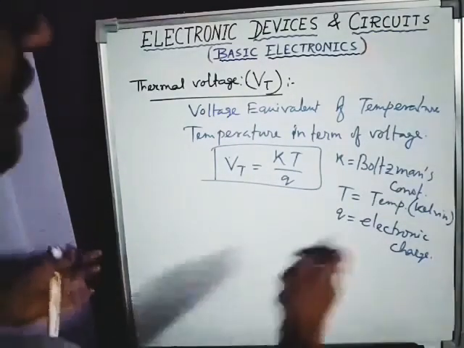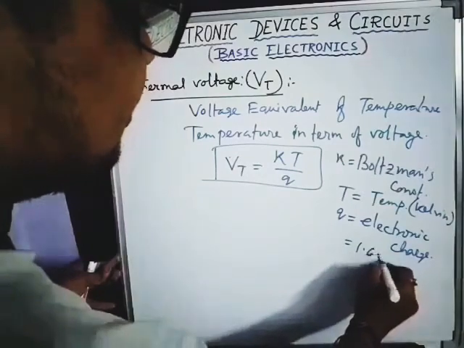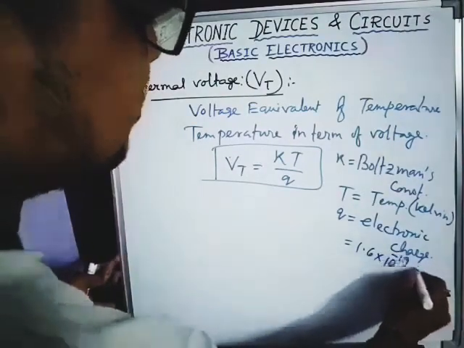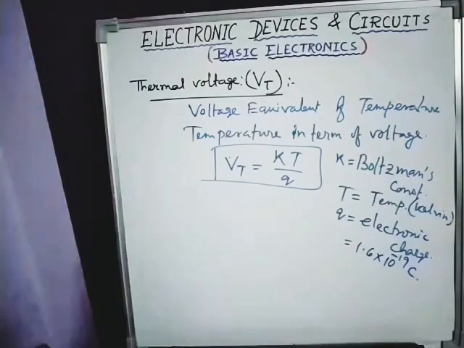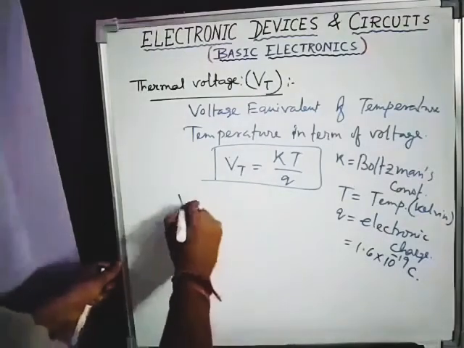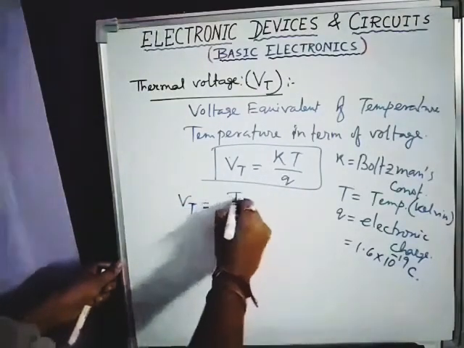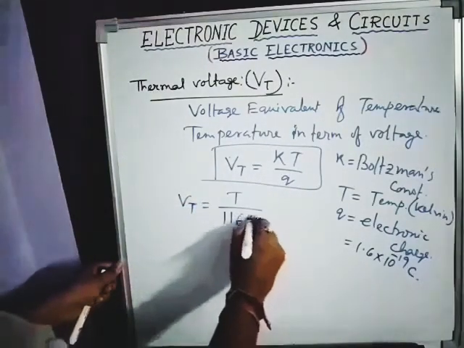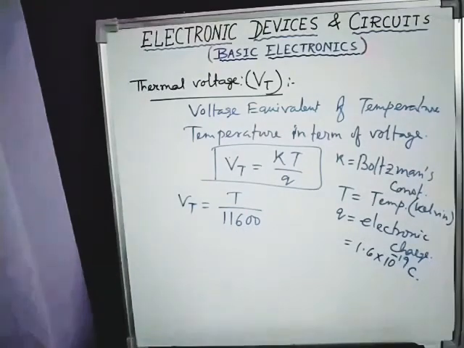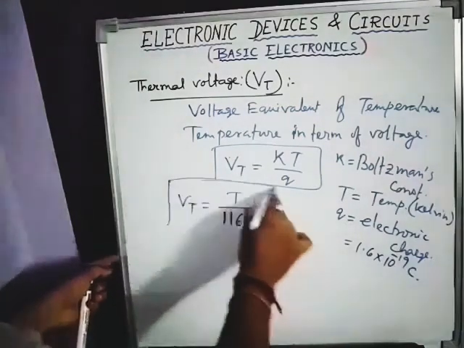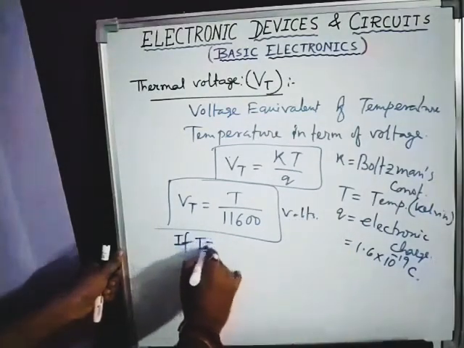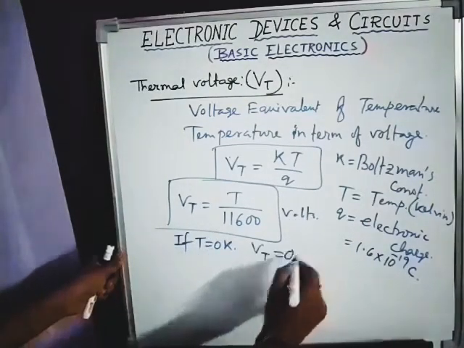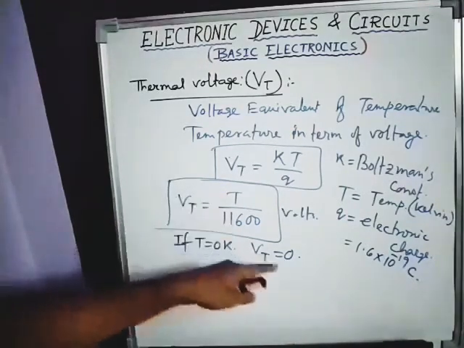We know the charge of an electron is 1.6 into 10 to the power of minus 19 coulomb. So if you replace K and Q, then the value comes as VT equals T by 11,600. Okay, so this is the equation. Another case holds: if T equals 0 Kelvin, VT will be equal to 0, because 0 by something is 0.